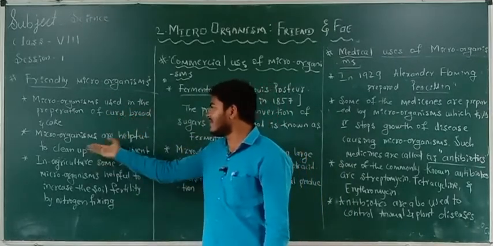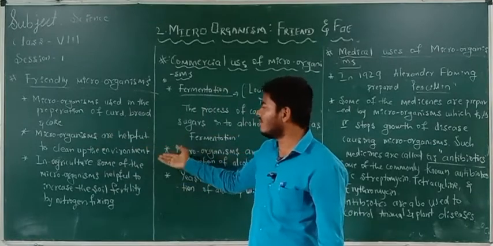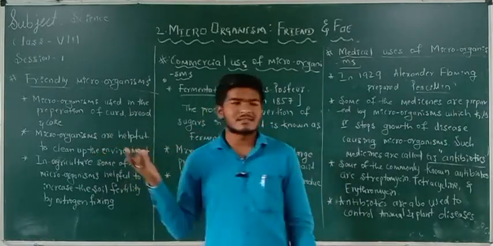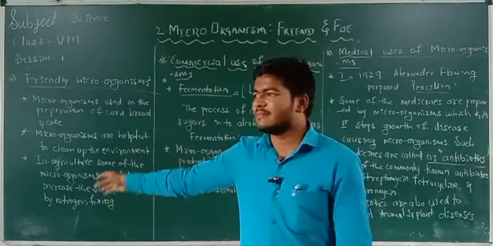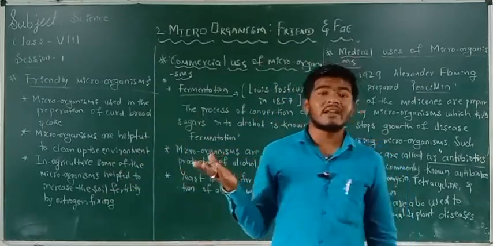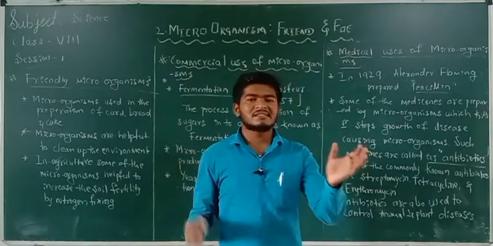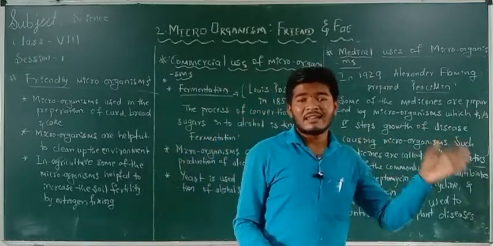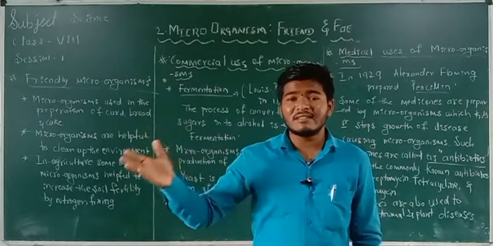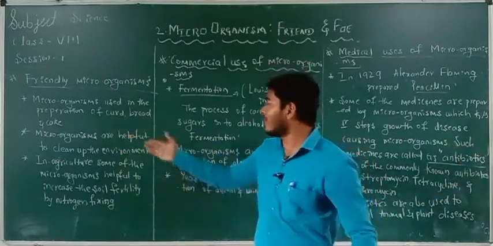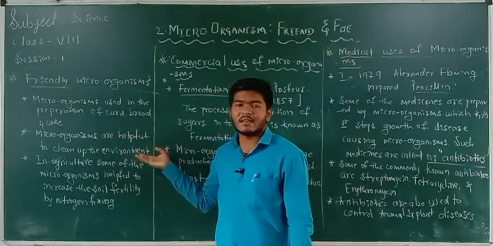And next, microorganisms are helpful to maintain or clean up the environment. Yes, microorganisms are very helpful to maintain a clean environment, because some dead decaying organisms or dead decaying things are present in the environment. These things are decayed or broken down by the microorganisms.